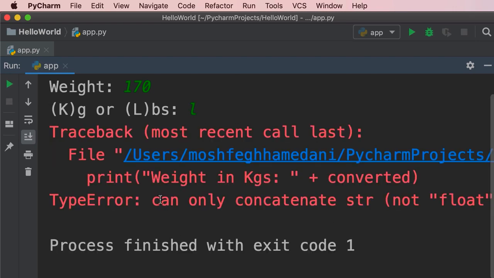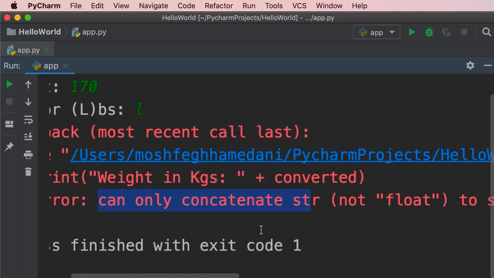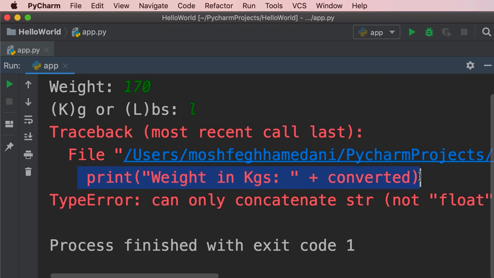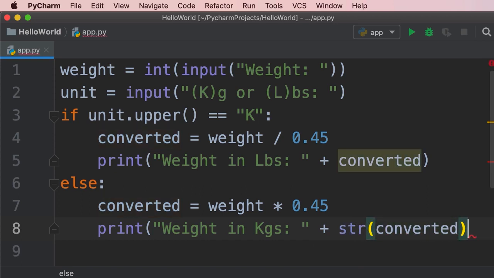Here's a second error. Can only concatenate string, not float to string. And that error occurred over here when we tried to print the weight in kilograms. So look at line 7. In this case, weight is an integer. We are multiplying an integer by a float, and the result of this operation is going to be a float. Now on line 8, we are trying to concatenate or combine a string with a float, and Python doesn't know how to execute this code. To solve this problem, we need to convert this float to a string. So here we use the built-in str function.